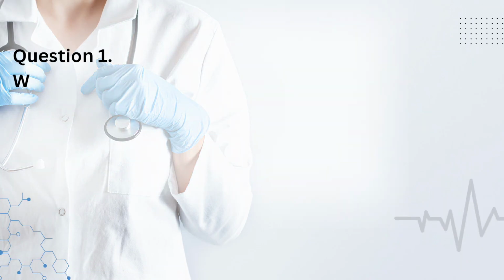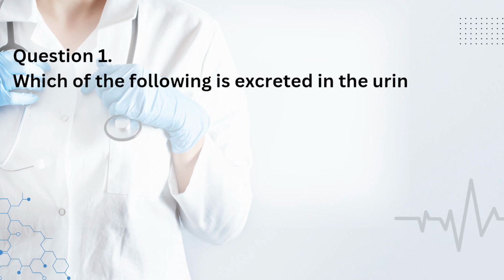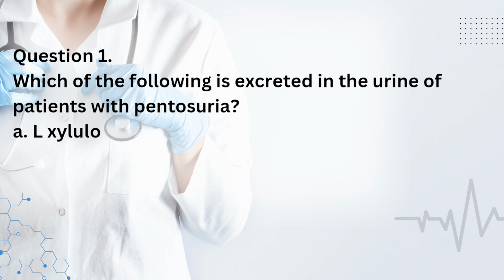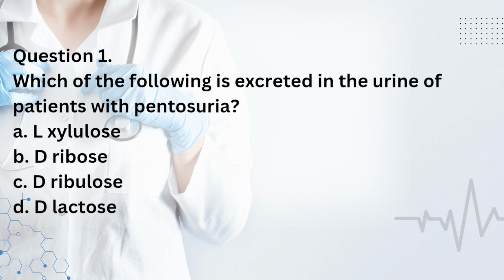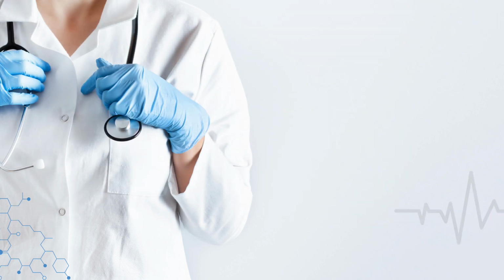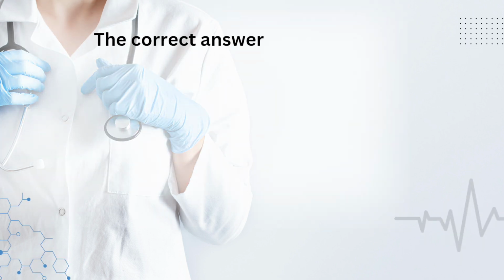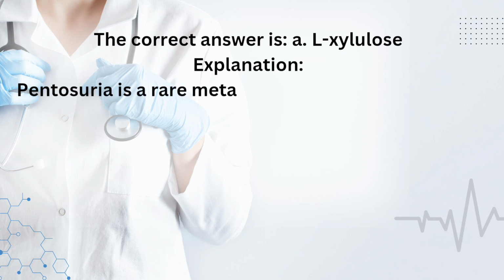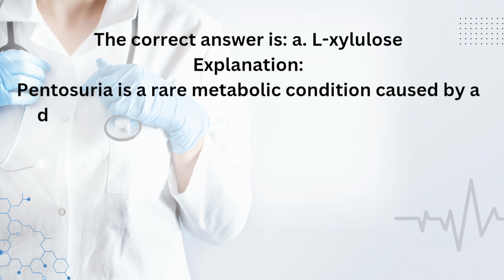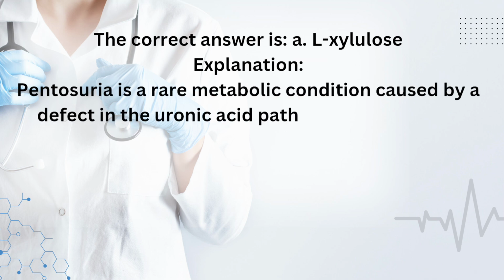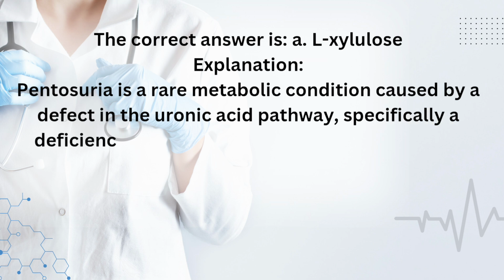Question 1. Which of the following is excreted in the urine of patients with pentosuria? A. L-xylulose. B. D-ribose. C. D-ribulose. D. D-lactose. The correct answer is A. L-xylulose. Explanation. Pentosuria is a rare metabolic condition caused by a defect in the uronic acid pathway, specifically a deficiency